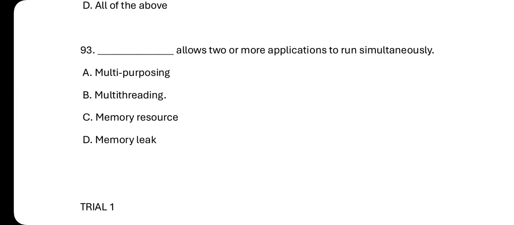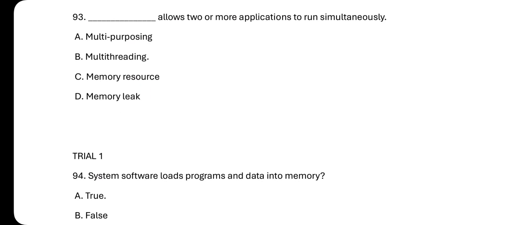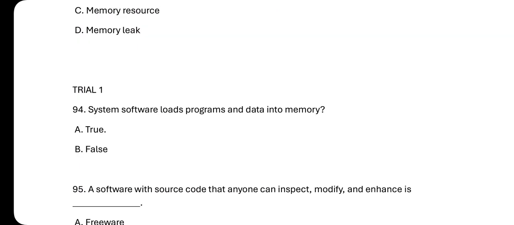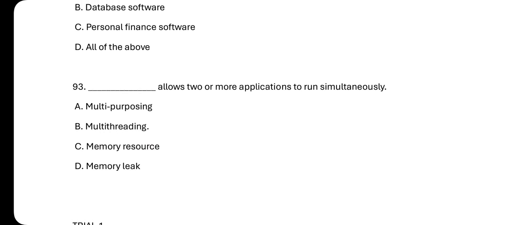Number 93. Dash allows two or more applications to run simultaneously. Okay, so let's look at number 93. Dash allows two or more applications to run simultaneously. This is what we call multi-threading.